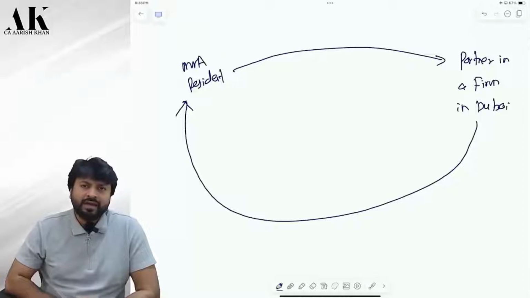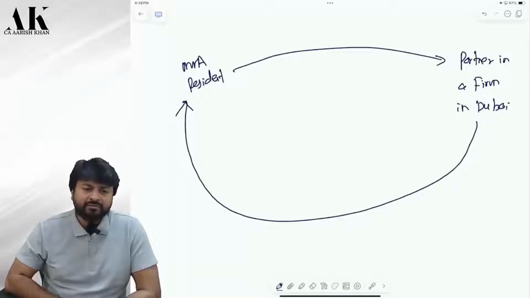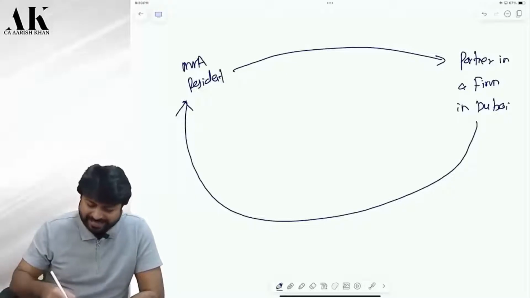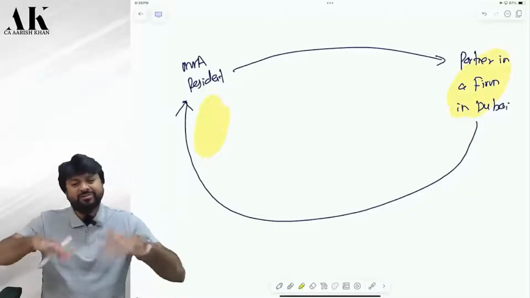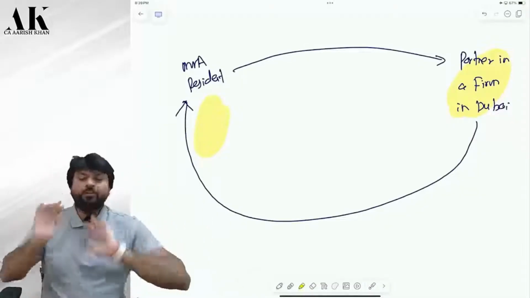Yes, sir. I fail to disclose. Will it be considered as an undisclosed foreign asset or not? No, sir. Why? Partner, you are a partner in a partnership firm. First you say yes, then you say no? You are contradicting your own point here.